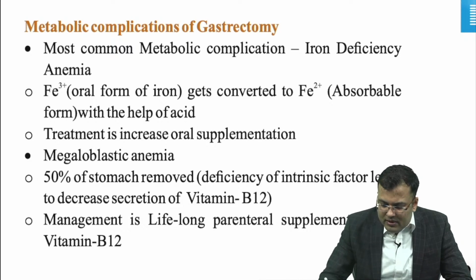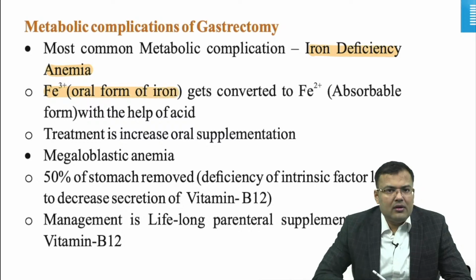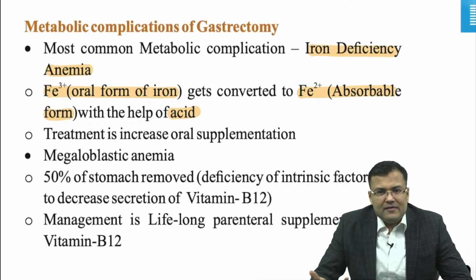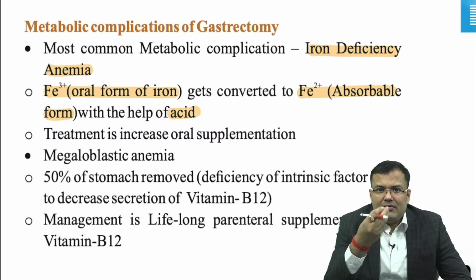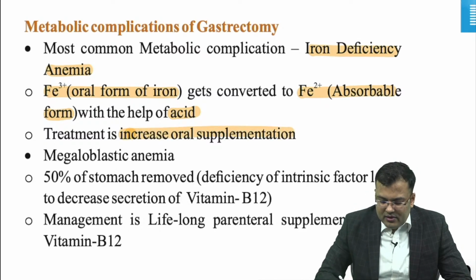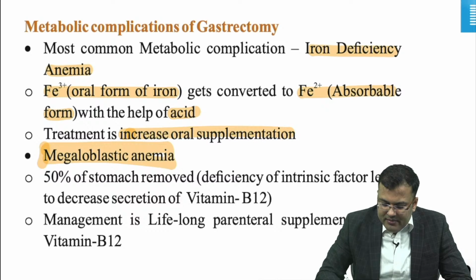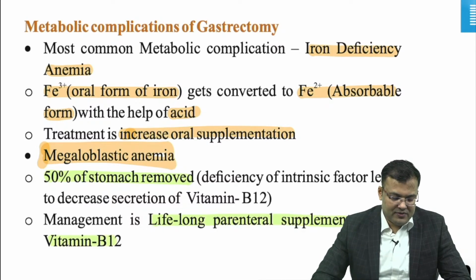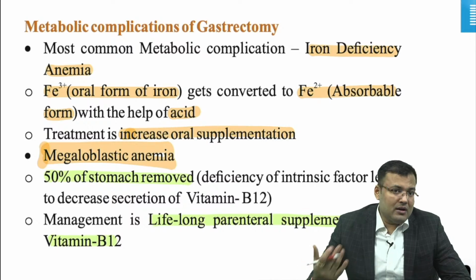The most common metabolic complication we discussed is iron deficiency anemia, because Fe3+ is the oral form and Fe2+ is the absorbable form; with the help of acid it is converted. Whenever a patient has iron deficiency anemia, what kind of supplementation do you give? Oral supplementation. Megaloblastic anemia occurs when 50% of the stomach is removed, and in this case you have to give lifelong parenteral supplementation. Clear?